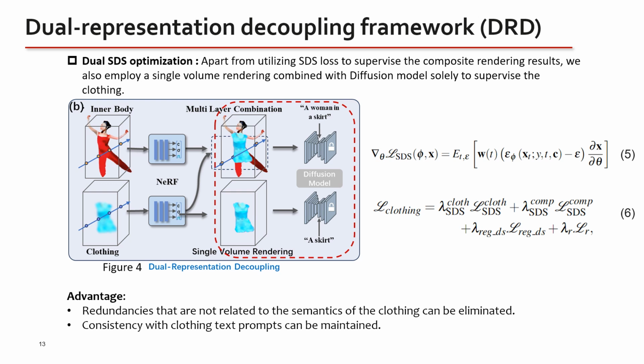Apart from utilizing SDS loss to supervise the composite rendering results, we also employ a single volume rendering combined with a diffusion model solely to supervise the clothing, as shown in the red box of Figure 4. After using the above decoupling strategy, we thus get clothing that is disentangled from the body.